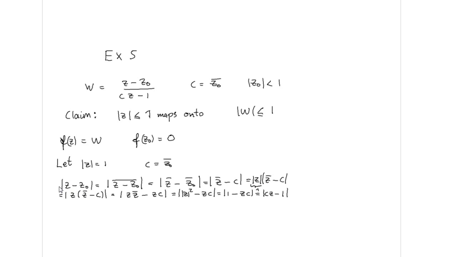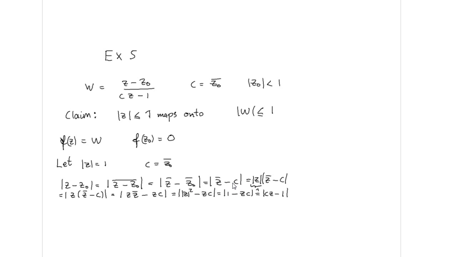What we are doing is just the following. The absolute value of any number is always equal to the absolute value of the conjugate of this number. Moreover, conjugating the difference between two points is equal to the difference between the conjugates of these points. And we are now inserting the c value. c is equal to z0 conjugate, so we are substituting this here.